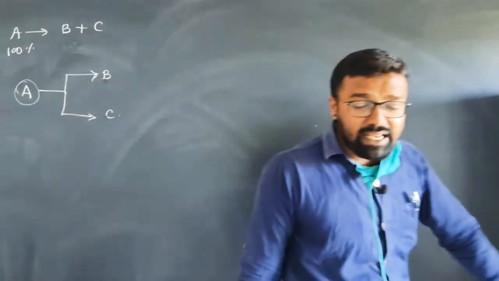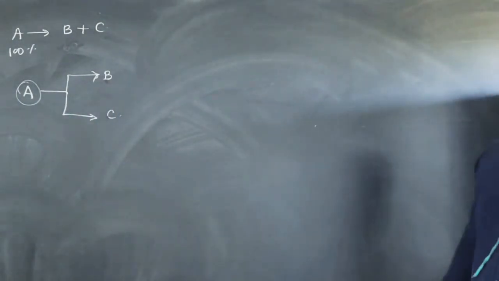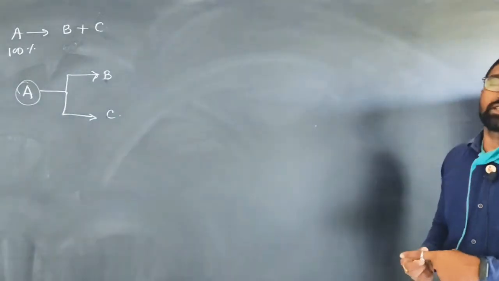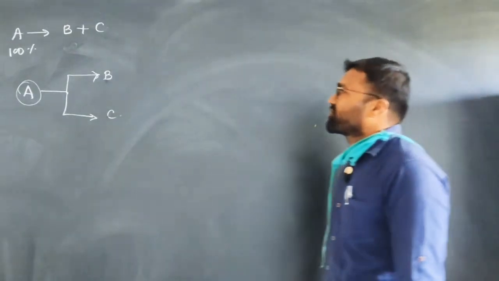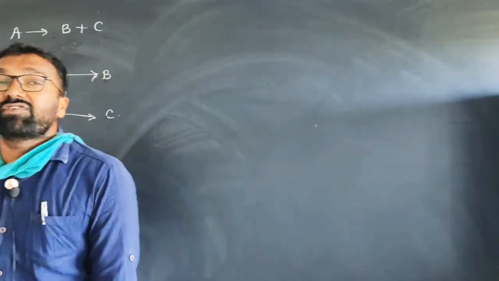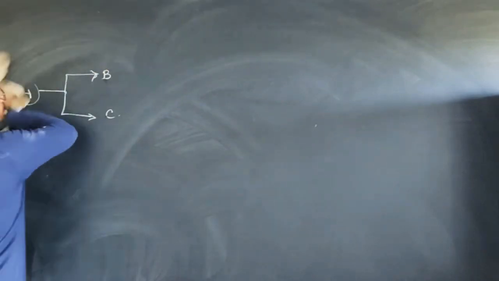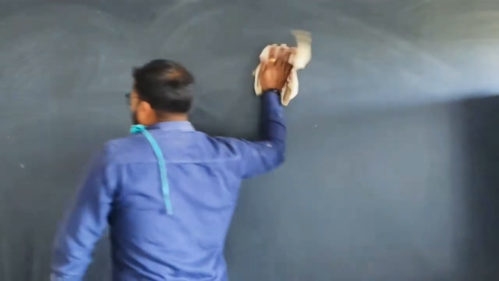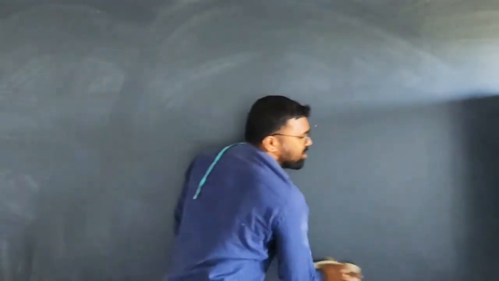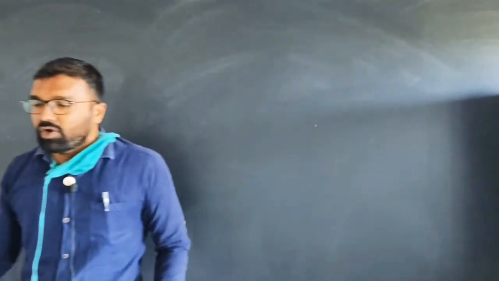That means the reaction in which some major and some minor product are formed at the same time, such a reaction is known as a parallel reaction, right. Here the first reaction written on the board is not a parallel reaction, but the second reaction is the parallel reaction. Remember this. The reaction simultaneously gives two or more kinds of products from the same kind of reactant. Such reactions are known as parallel reactions.